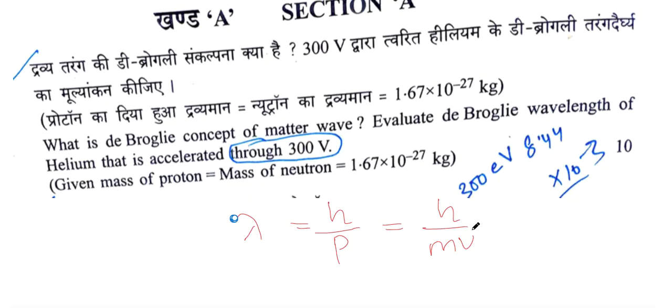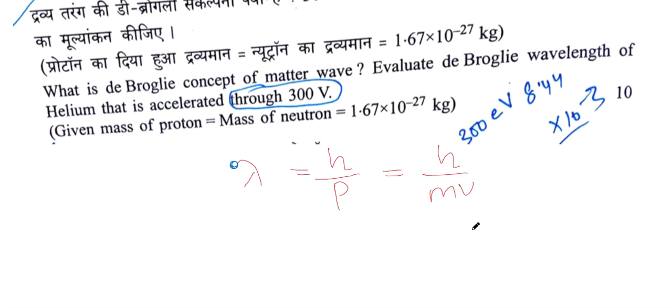Now the second part of the question, you have to elaborate on this first question. The second part is, evaluate de Broglie wavelength of helium that is accelerated through 300 volt. This is also a very straightforward question. To solve this, we just should know that lambda equal to h by mv.